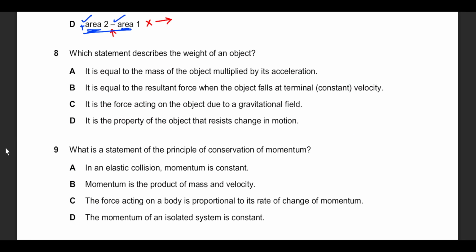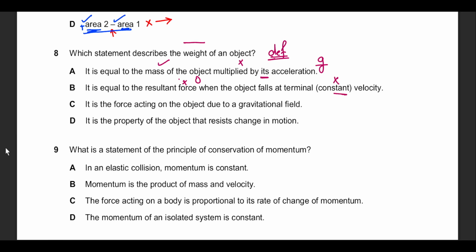Okay, question number 8. What is the weight of the object? So these questions generally deal with the definition part. It is equal to the mass, not multiplied by its acceleration. It's supposed to be multiplied by the gravitational acceleration. So the first part is right, but the other part is wrong. Is it equal to the resultant force? No, it's not. Even if the resultant force there is,